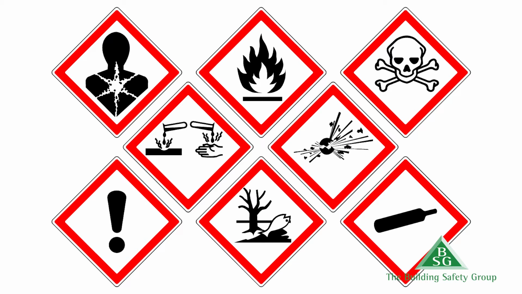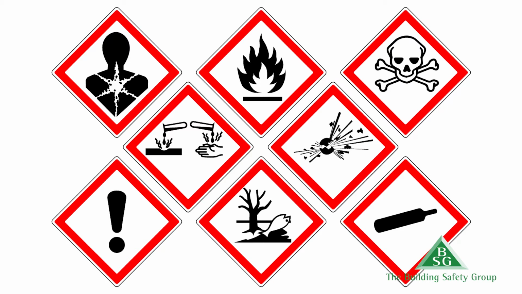Control measures. Follow your employer's safe system of work and the risk assessment for each substance. When using hazardous substances, wear the correct PPE if required. Know how to look after and use your PPE correctly. Ensure hazardous substances are put back into a secure location after use. Do not leave them on site.